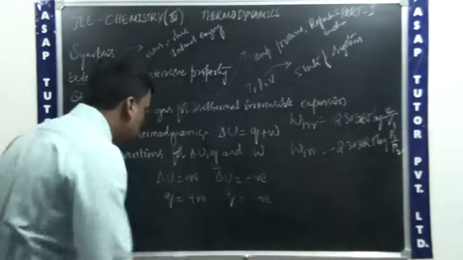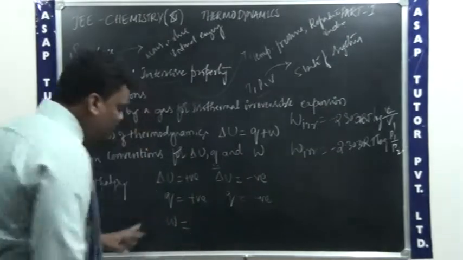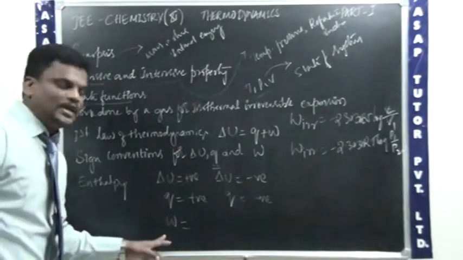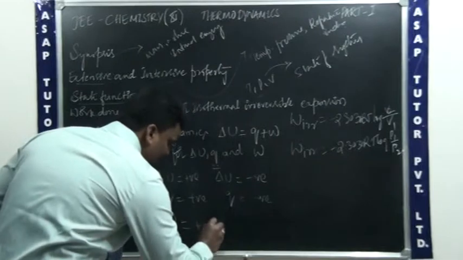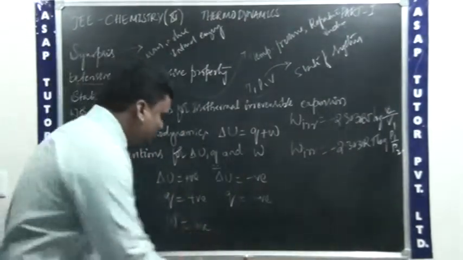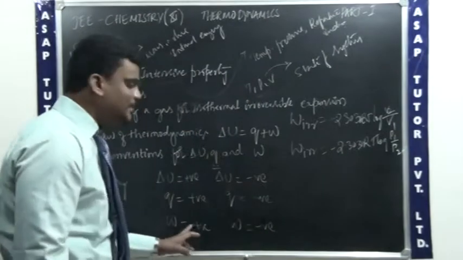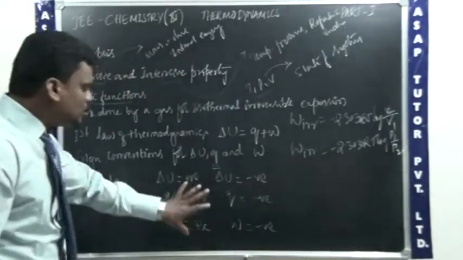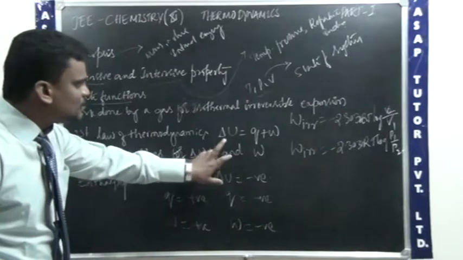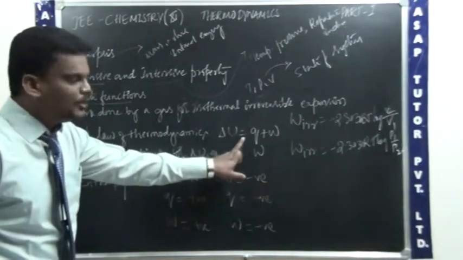What is the remaining now? There is only W. See, work done on the system, the W will become positive. Work done by the system, then W is equal to negative. This is on the system, this is by the system. So these are all the sign conventions for the first law of thermodynamics, that is delta U is equal to